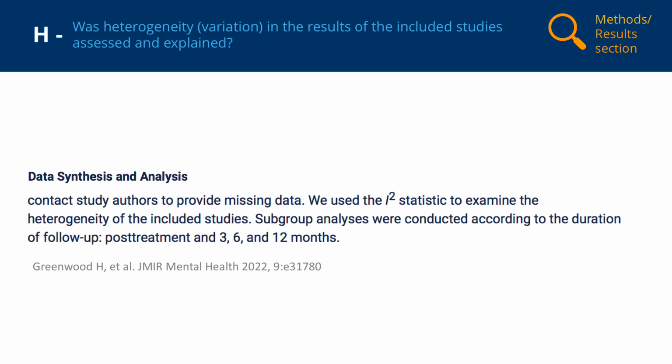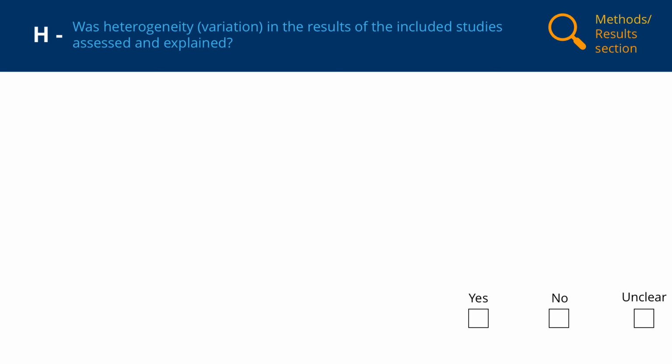In the Greenwood et al. review, the Methods section states that heterogeneity was examined using the I-squared statistic, and that subgroup analyses were conducted to examine the effect of time of follow-up on the effectiveness of telehealth-delivered psychotherapy. The I-squared test is the ideal way of assessing heterogeneity because it quantifies the amount of variation in the study results that's due to differences in the populations, interventions, comparators, outcomes and designs of the included studies rather than due to chance.